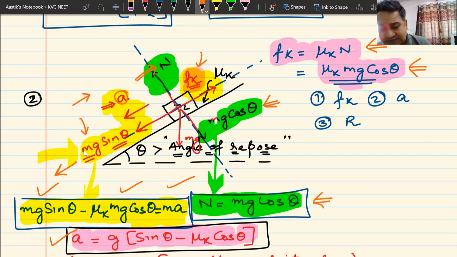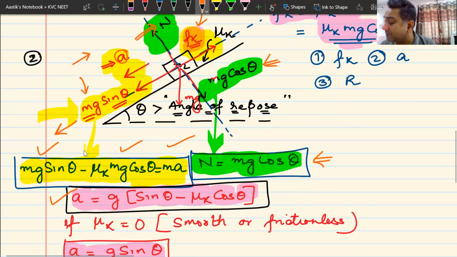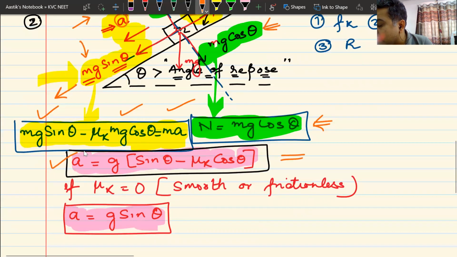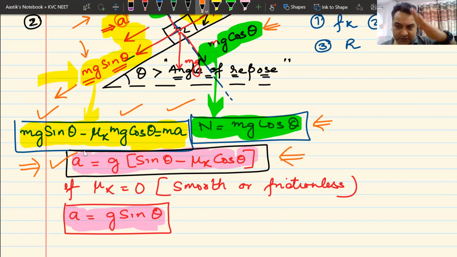If you still can't understand it, go back and see the lecture, or you can simply remember this formula. No one is going to ask you to derive it. Acceleration is g times sin theta minus mu k cos theta. That is the acceleration in case the plane is rough.